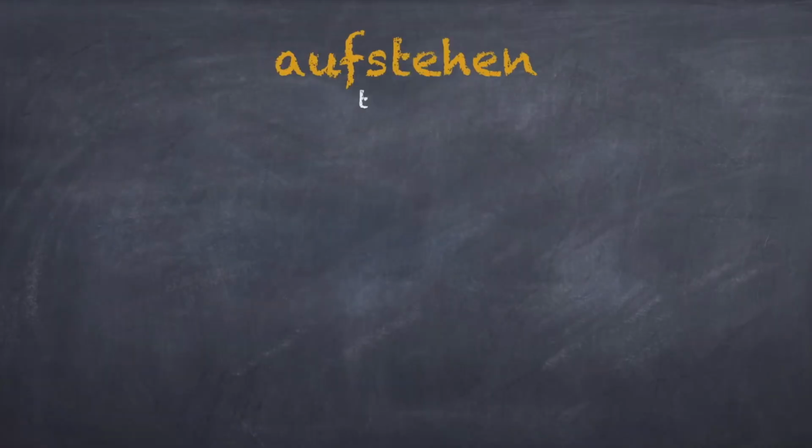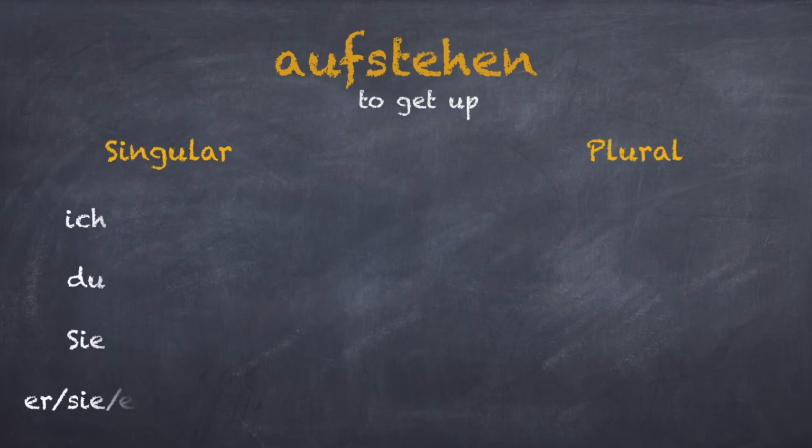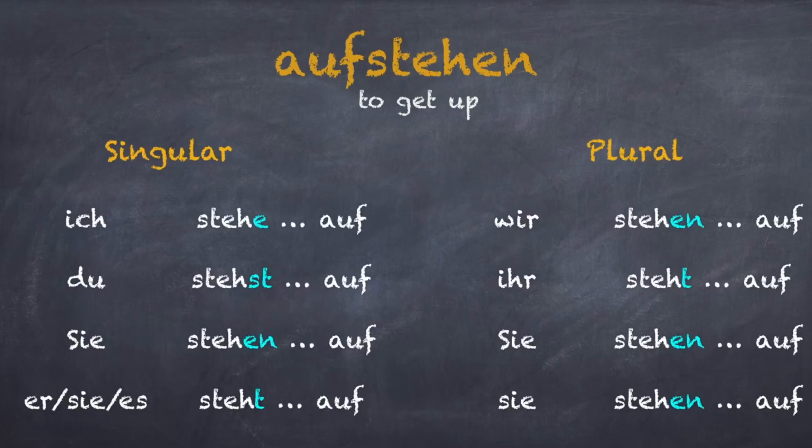Now let's see how to conjugate such verbs. Aufstehen. You should remember that in trennbare Verben, the prefix is at the end and the verb is just conjugated normally. In this case, stehen is a regular verb, so we will conjugate it like a regular verb. Ich stehe auf.